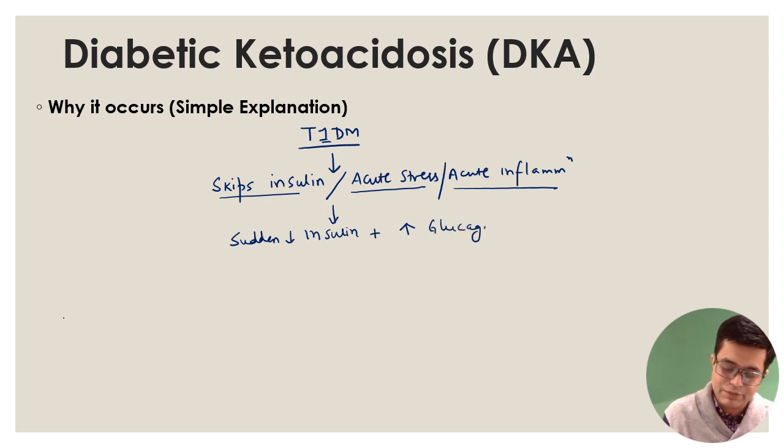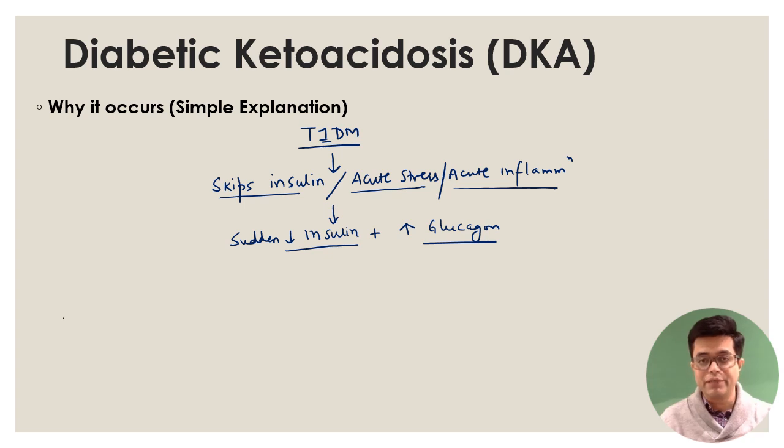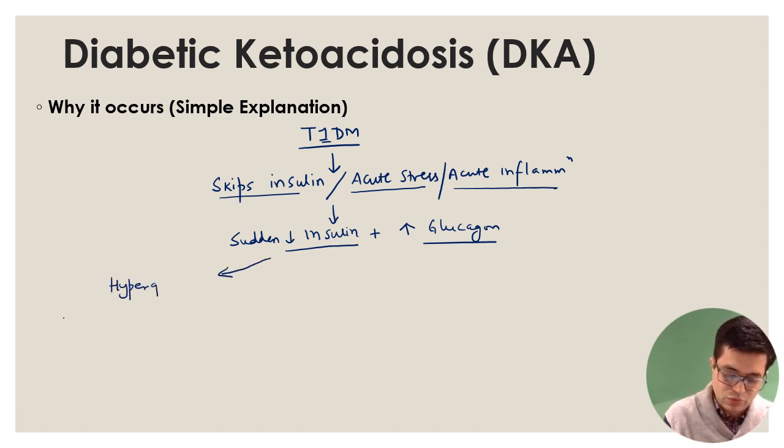And if it is inflammation, then the other inflammatory hormones which are involved in maintaining blood glucose will also be rising. So the net effect of this decreased insulin will be hyperglycemia. So blood glucose more than 200 will occur. This hyperglycemia will precipitate osmotic diuresis in the kidneys. And due to osmotic diuresis, there will be polyuria, polydipsia, etc. And osmotic diuresis will lead to development of dehydration.